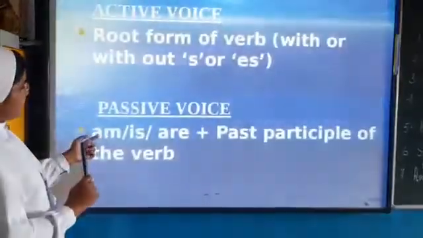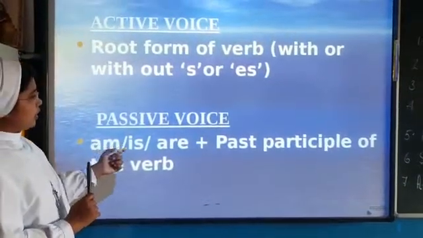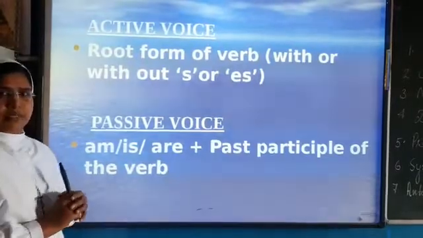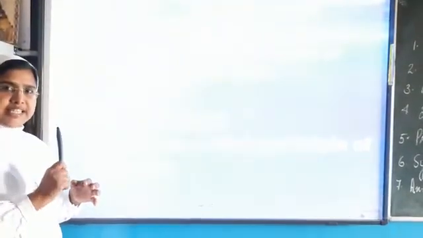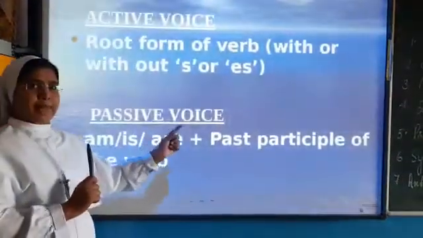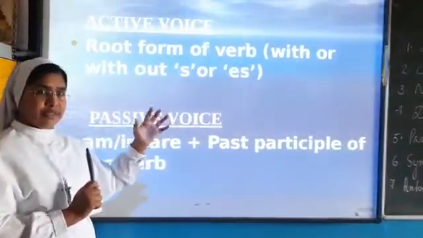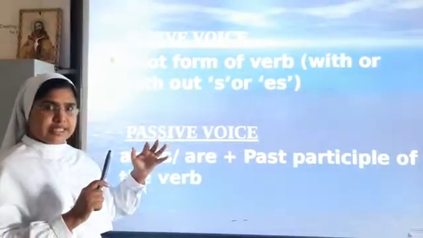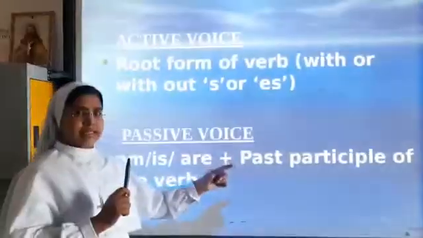So what changes take place? Is or are plus the past participle of the verb. A letter is written by. In the first example, John writes a letter, writes becomes written.